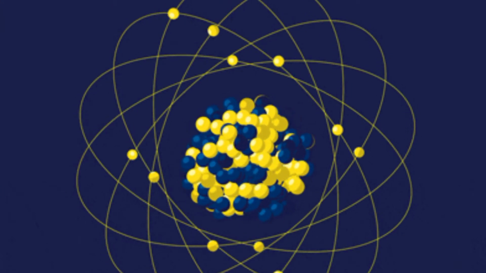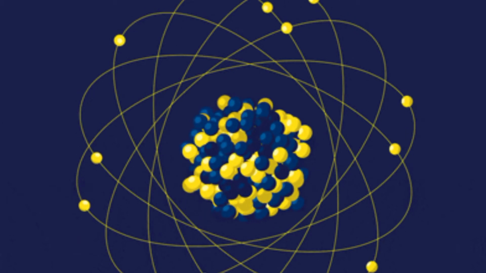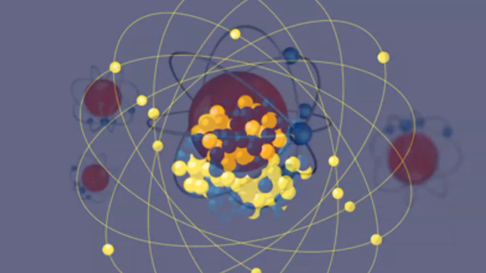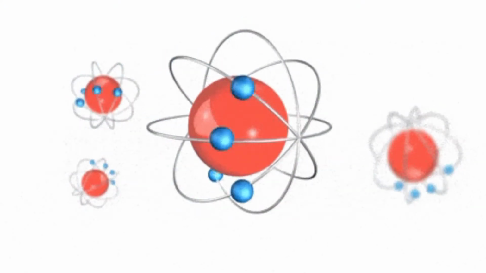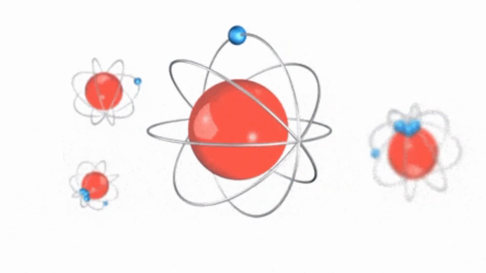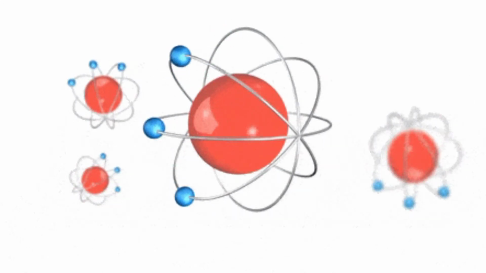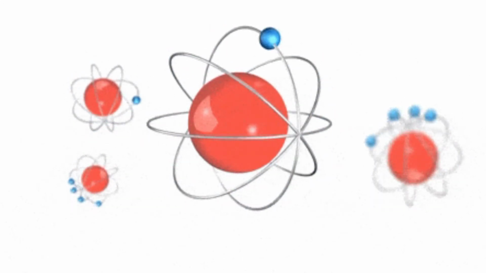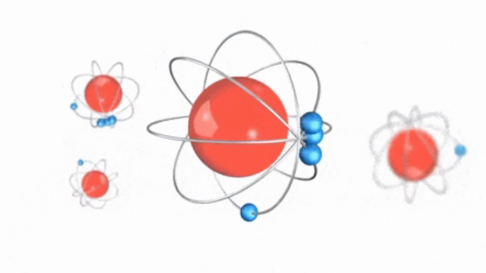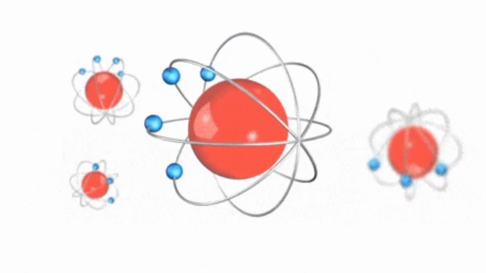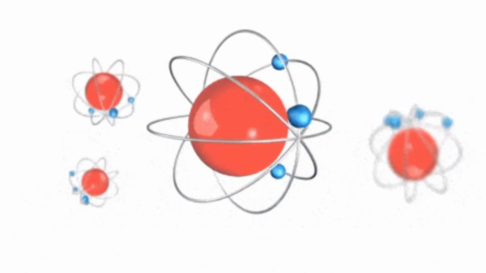Neutral atoms have an equal number of protons and electrons. However, atoms may gain or lose electrons in order to increase their stability, and the resulting charged entity is called an ion. Atoms of different elements have different atomic structures because they contain different numbers of protons and electrons. This is the reason for the unique characteristics of different elements.